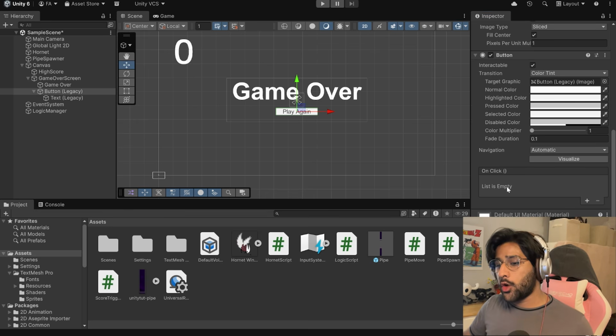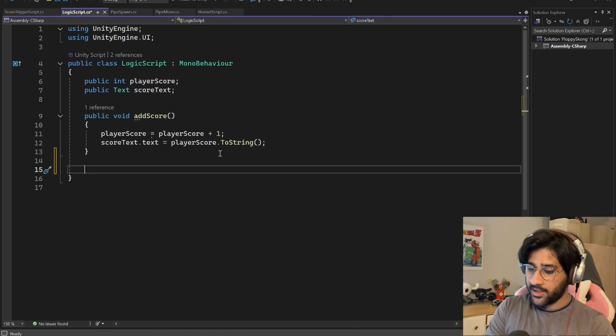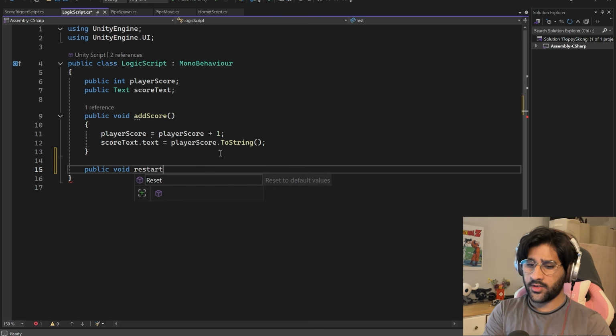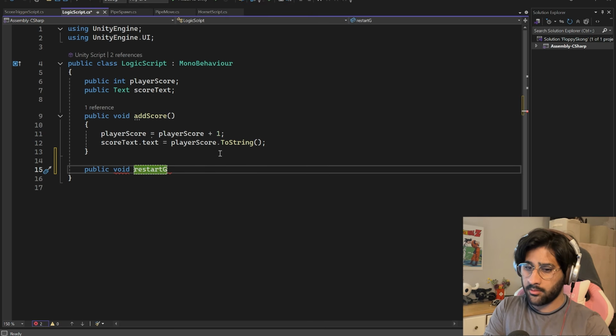So I can use this to call a function that will restart the level, and we can make that function in our logic manager again, because this handles all the meta level logic stuff of the game. Cool. I can make it under the add score one, so I'll make it public code, and I will call it restart game. Restart the game, please. Cool.